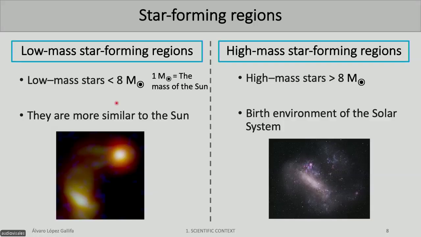In this work, star-forming regions are pretty important. That's why I will distinguish two types of star-forming regions: low-mass star-forming regions and high-mass ones. Low-mass star-forming regions are composed of low-mass stars, which are stars which have less than 8 solar masses. They are also important because they are pretty similar to the Sun in terms of mass. High-mass star-forming regions are composed of a lot of big stars which have more than 8 solar masses, and most importantly, they are the birth environment of the solar system.